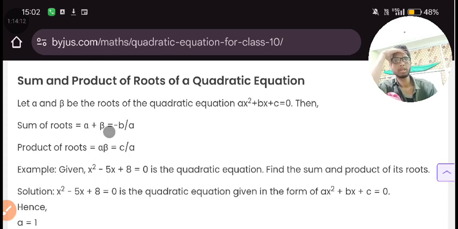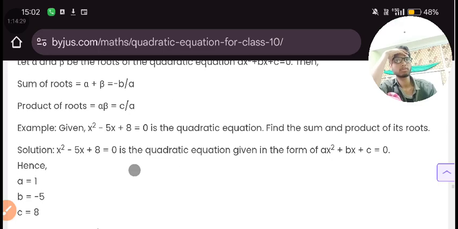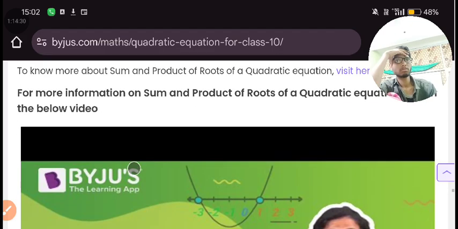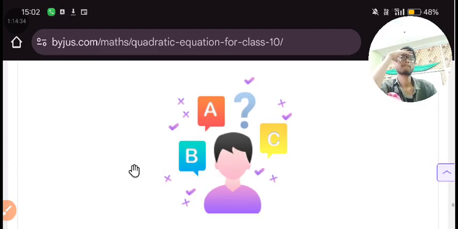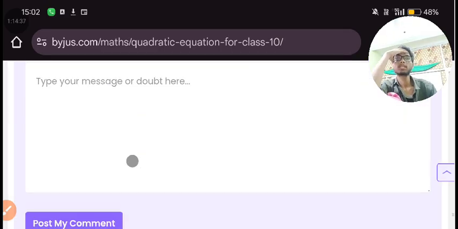Remember, the sum of the roots will be equal to minus b upon a, where b is the coefficient of x and a is the coefficient of x square. The product of roots will be equal to c upon a. This is clear. This part is clear.